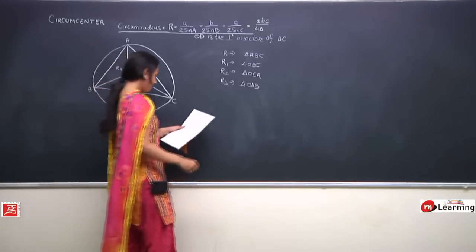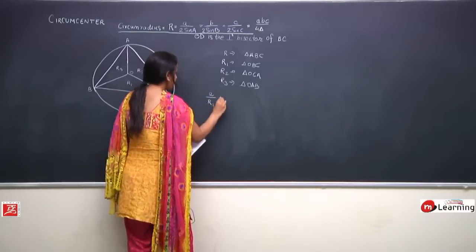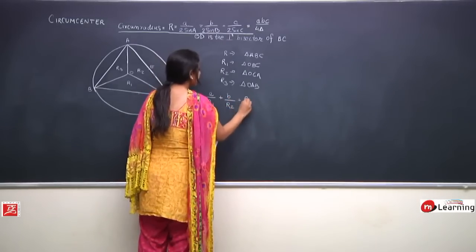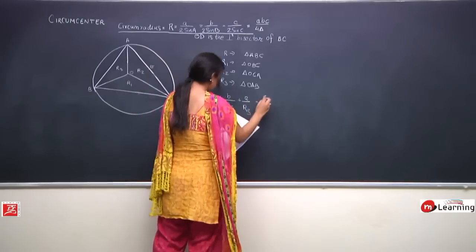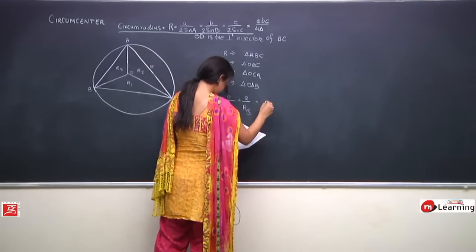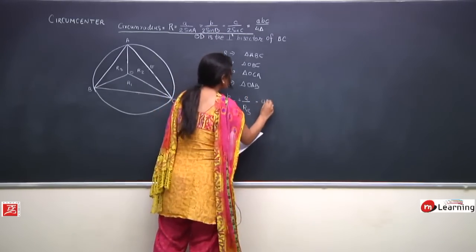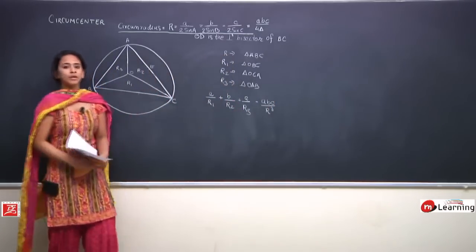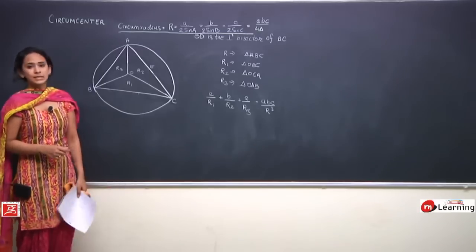Okay. What we have to prove is that A upon R1 plus B upon R2 plus C upon R3 is equal to ABC upon R cube. This is what we have to basically prove. So let us see how do we proceed about this.